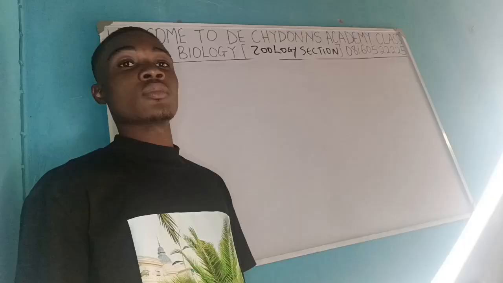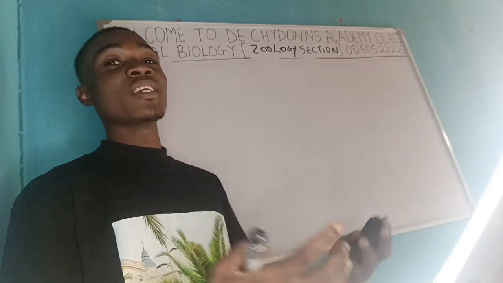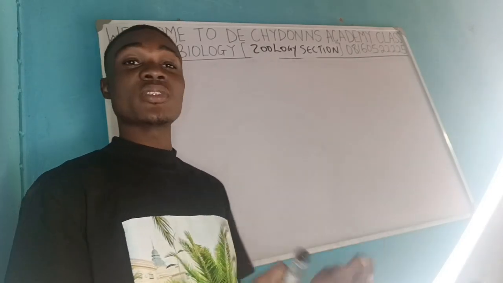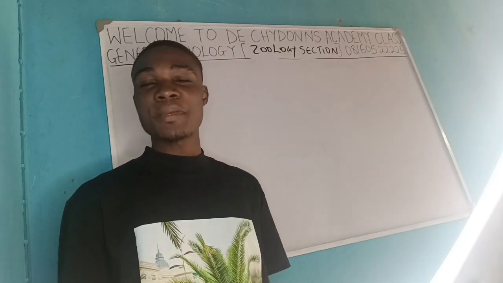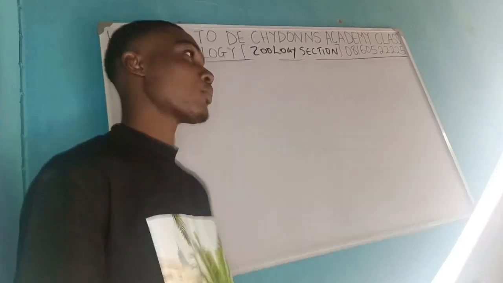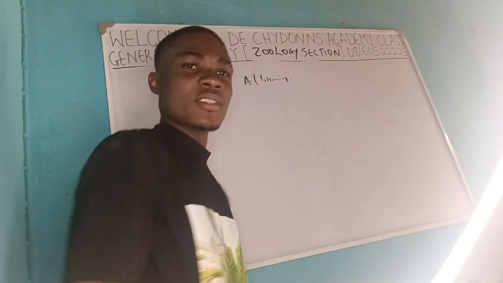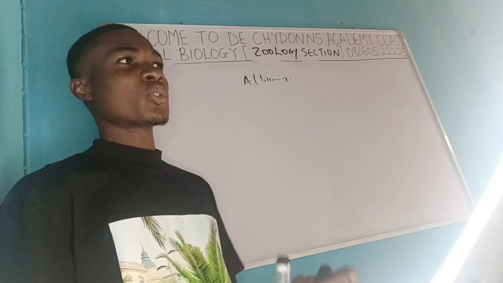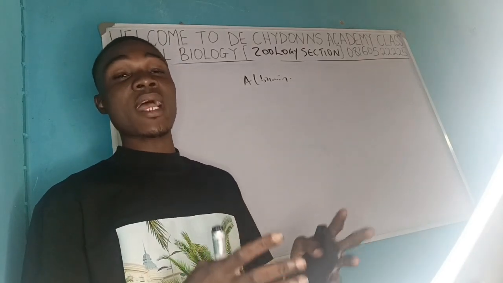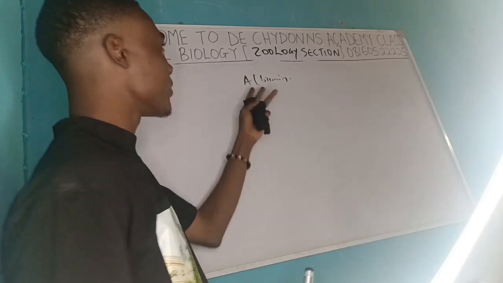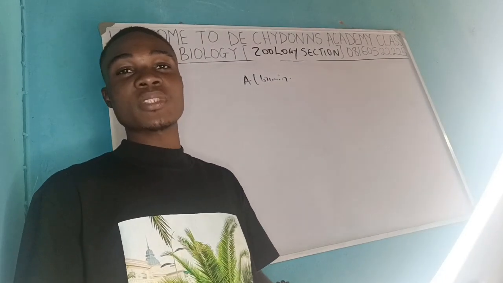All right. Having known about Lumbricus and the clitellum, the clitellum is found in Lumbricus, the earthworm, but it doesn't just harbor the genital aperture. It also helps to secrete a protein called albumin. Albumin helps to produce a case, because the earthworm produces a case where it harbors its eggs.